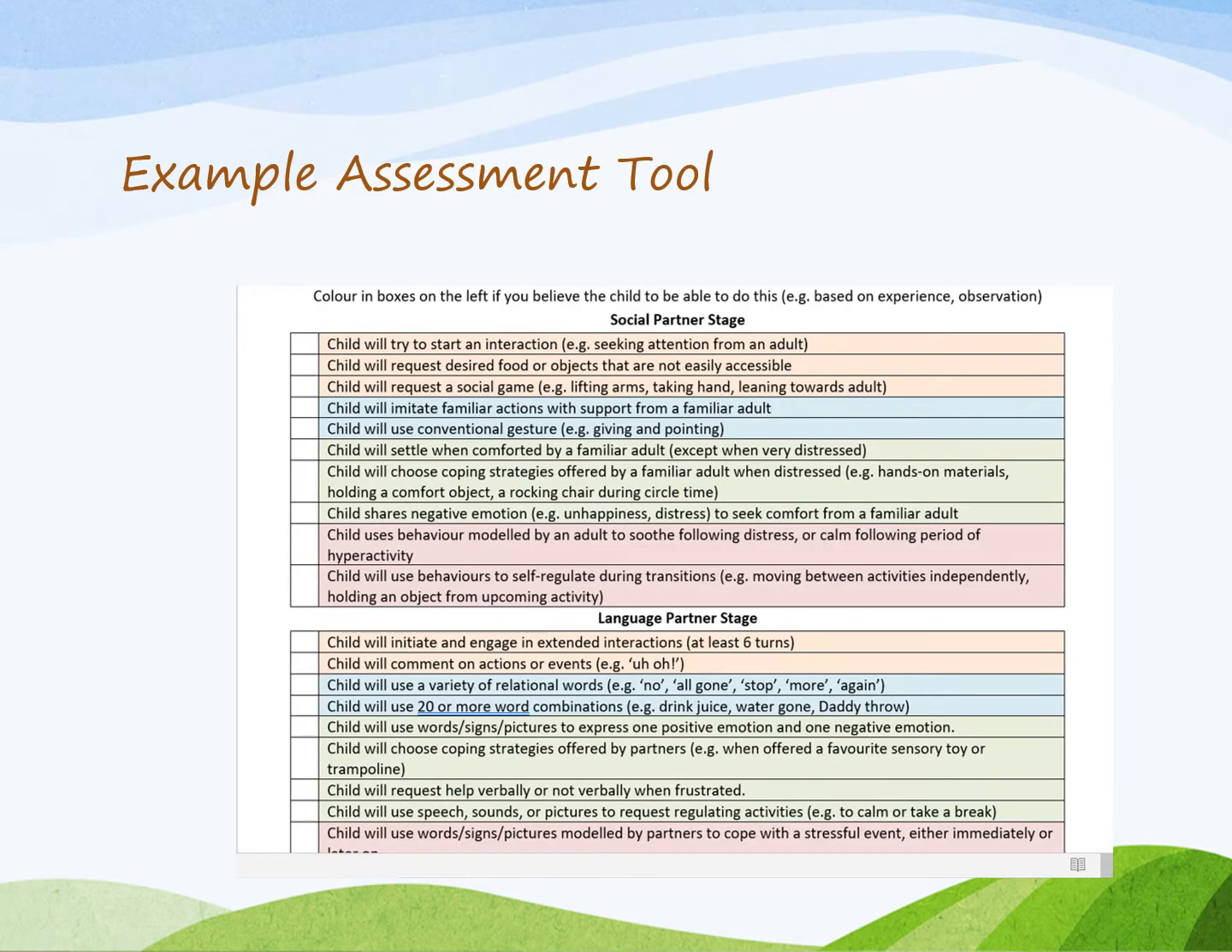And then here is an example assessment tool to assess other aspects such as self-regulation and mutual regulation. So again, you've got a series of points to answer yes or no to. So will the child try to start an interaction, for example, seeking attention from an adult? Will the child imitate familiar actions with supports from a familiar adult? Will a child use behaviour modelled by an adult to soothe themselves following distress?